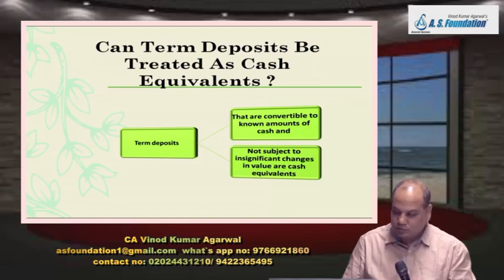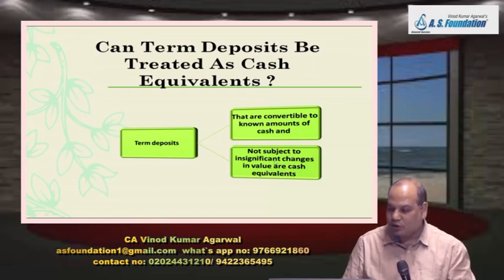So I think there is a drafting error. Make it significant: and are not subject to significant change in value. Either you write subject to insignificant change in value or write not subject to significant change in value. You can't have two negatives in the same sentence. It will make it positive.